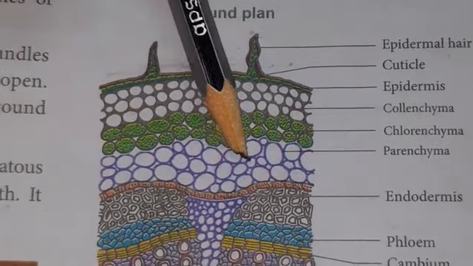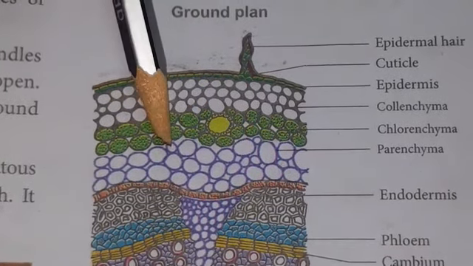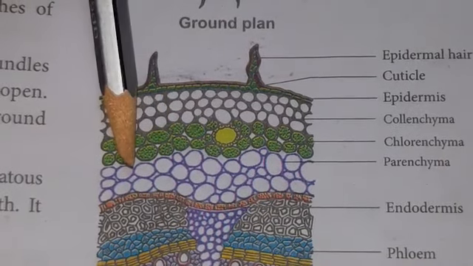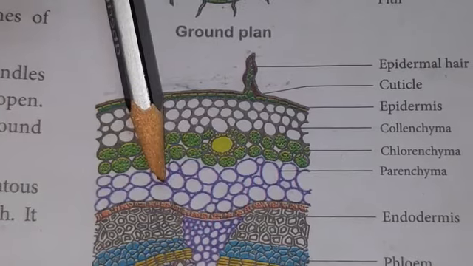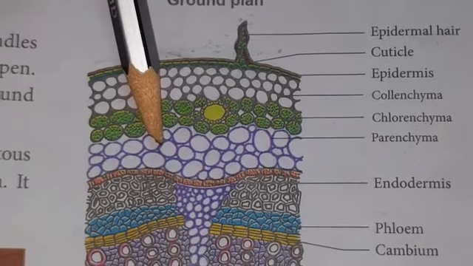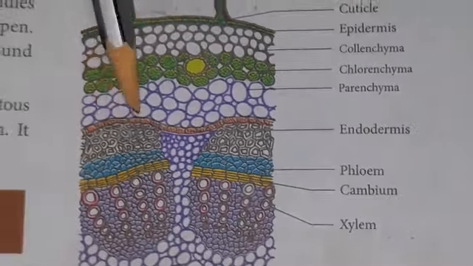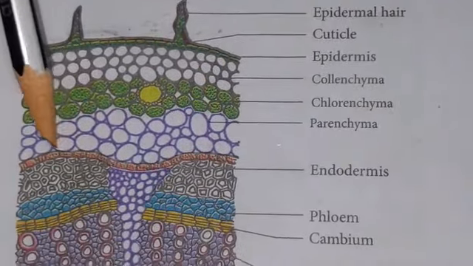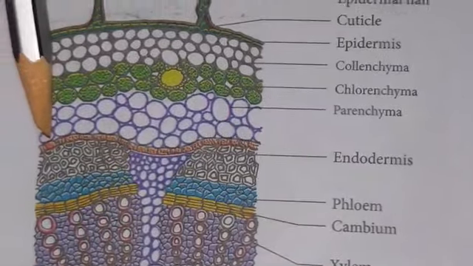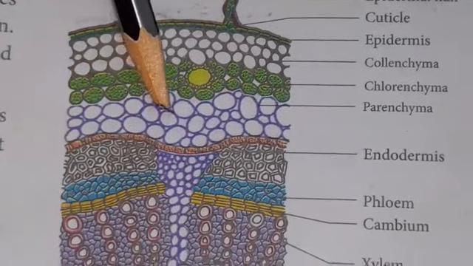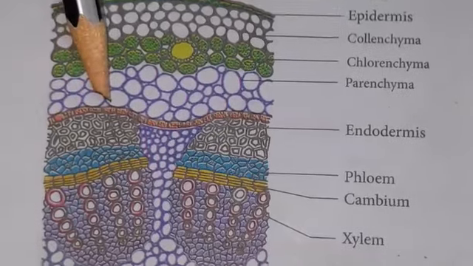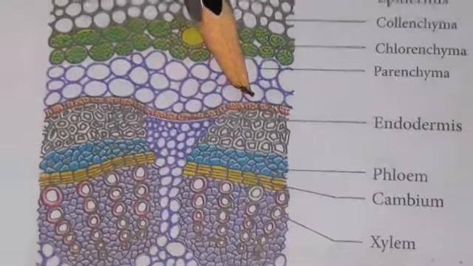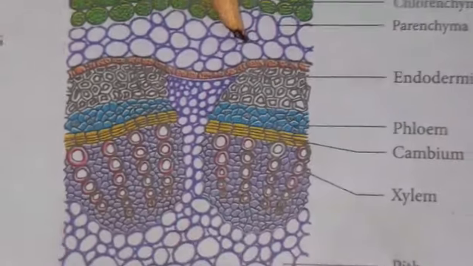The third zone of the cortex is made up of parenchymatous tissue. It is also made up of a few layers and is packed with a lot of intercellular spaces. The function of the parenchymatous tissue is to store reserve food material. The innermost layer of the cortex is the endodermis. The cells of this endodermal layer are barrel shaped and are arranged without any intercellular spaces. The endodermal cells contain starch grains, so the endodermis of the stem is called a starch sheath.